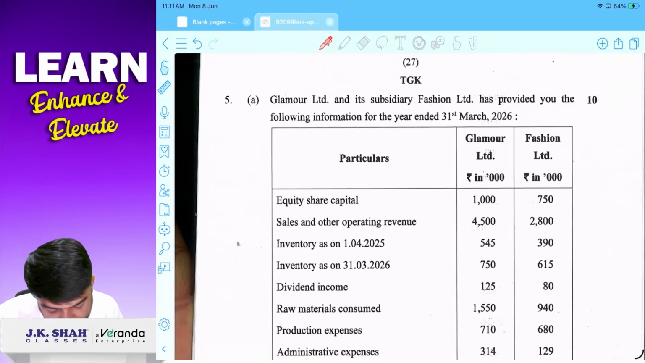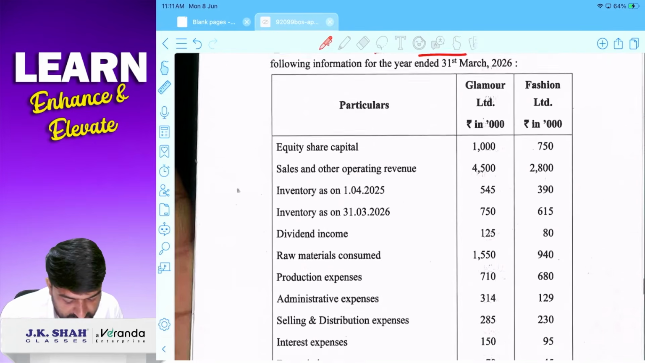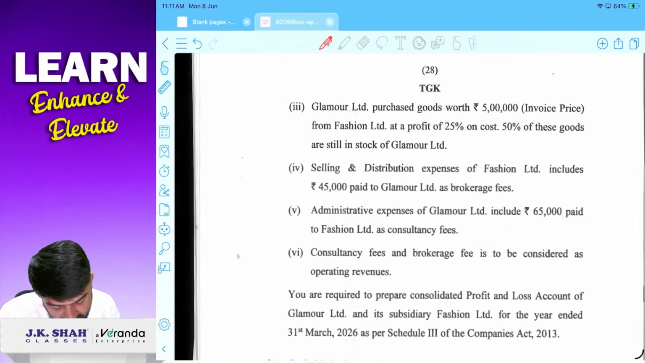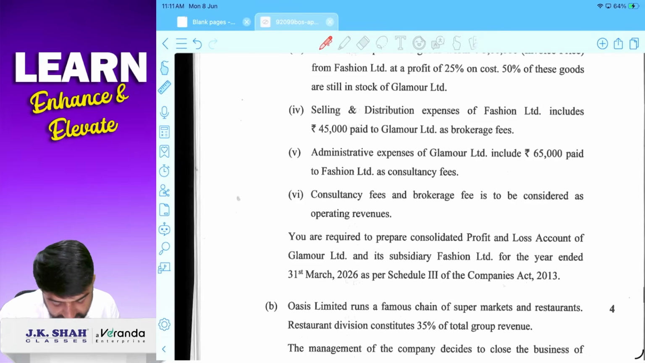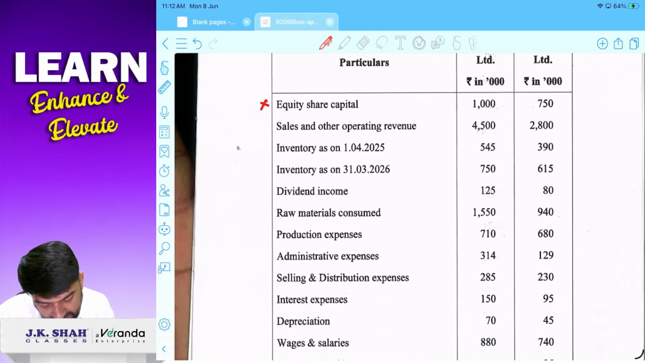Now question number 5, Glamour Limited. Glamour Limited and its subsidiary Fashion Limited is given here, and Glamour Limited and Fashion Limited मतलब ये consolidation का question है. Correct? They have given all the information and then 6 informations or additional informations are given. You have to prepare consolidated P&L. Only consolidated P&L we have to prepare. करेक्ट? तो इक्विटी शेयर कैपिटल इग्नोर होगा.